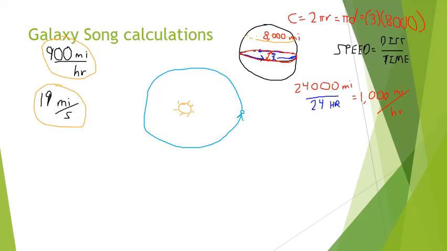My circle's not that circular, but imagine that's a perfect circle. Now, the question is, how can I tell if he's giving me the right number? I play the same game. Remember, we have this speed equation, distance divided by time. The time, again, is the easy part. I know how long it takes for the Earth to go around the circle one time. It's a year, which is 365 days.